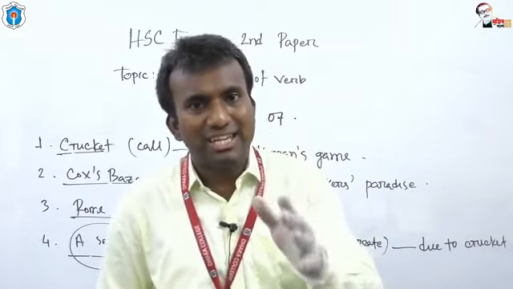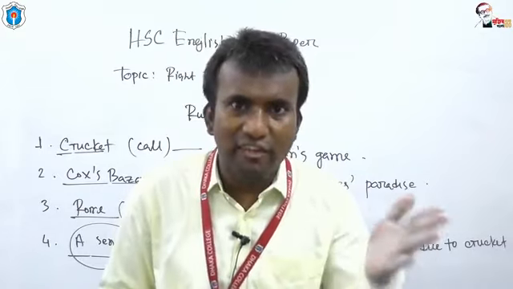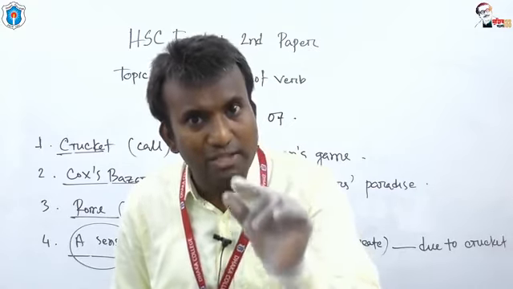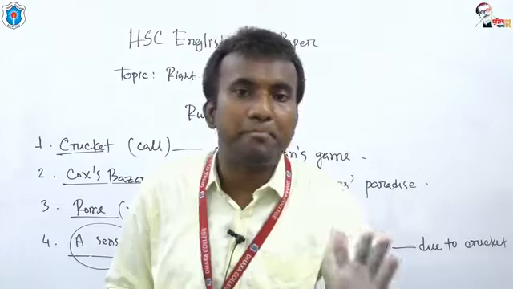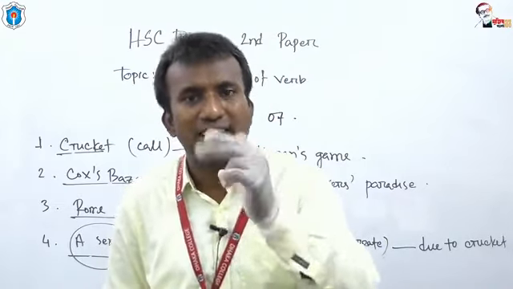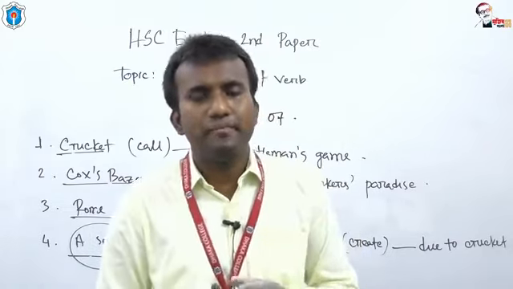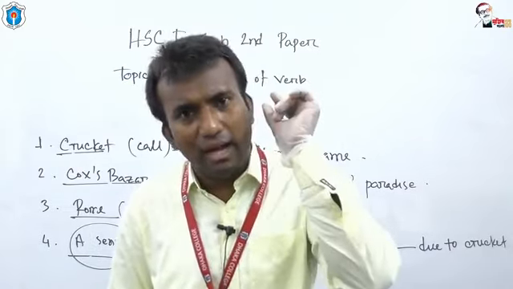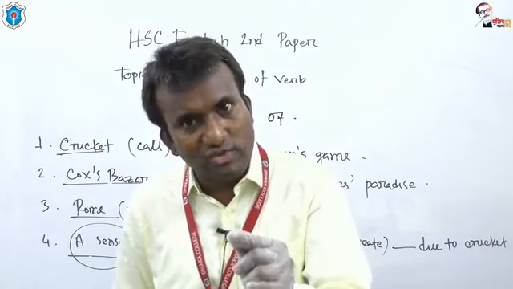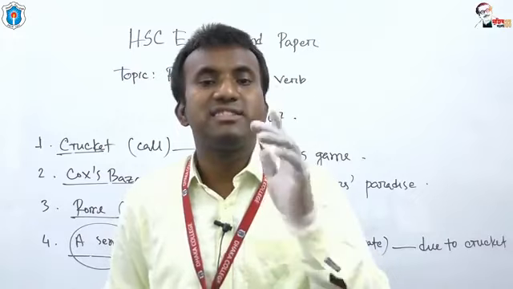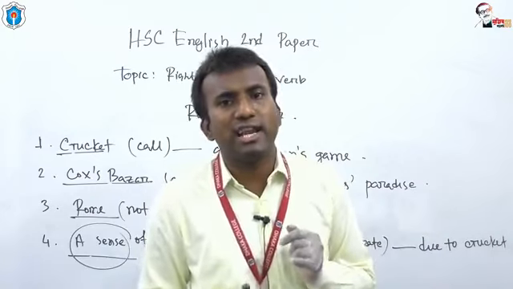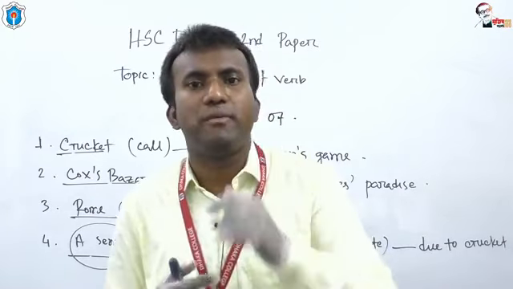If you get these auxiliaries, and if you get the past participle form of the verb after these auxiliaries, definitely the voice must be passive. So passive voice has a particular structure. And what is the structure? You have to use selected auxiliary verbs for passive voice, and after these selected auxiliaries, you have to use the past participle form of the verb.